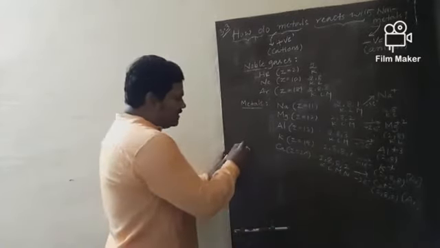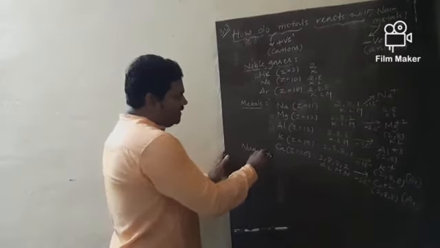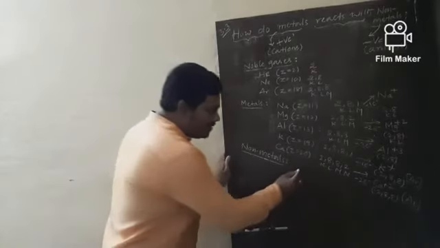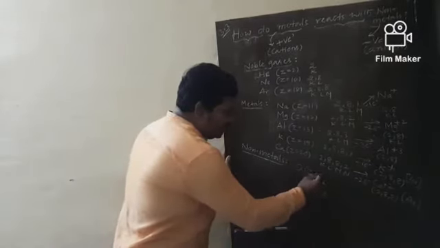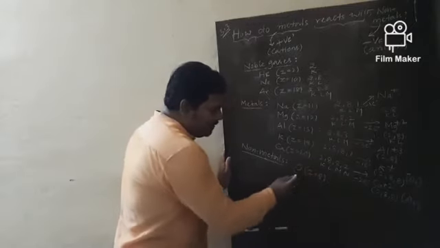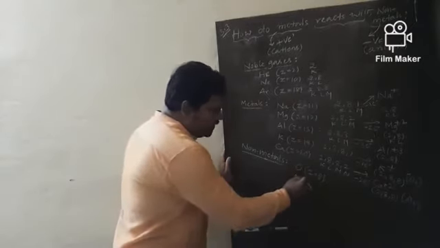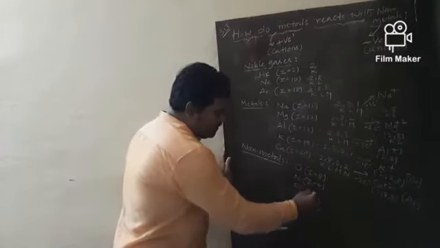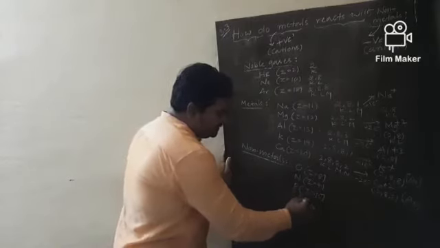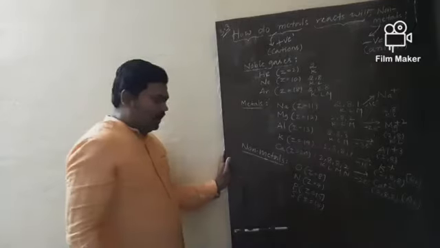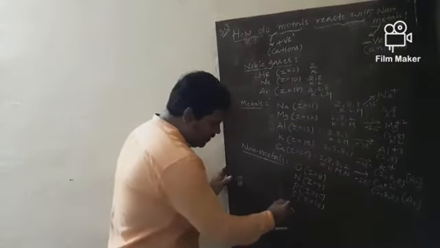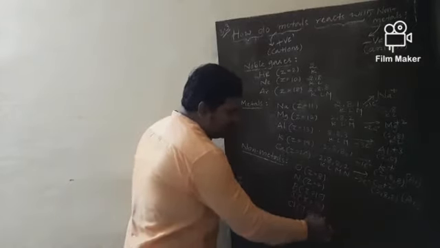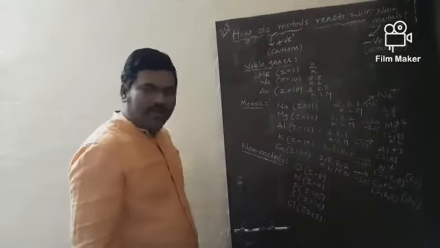Then what about non-metals, my dear? Can anybody tell 2 examples for non-metals? Oxygen, whose atomic number is 8. After oxygen, nitrogen, whose atomic number is 7. Okay. And phosphorus, 15. Sulfur, Z is equal to 16. Any other non-metal? Chlorine, atomic number 17. Now, observe these 5 cases of non-metals, similar to that of metals.